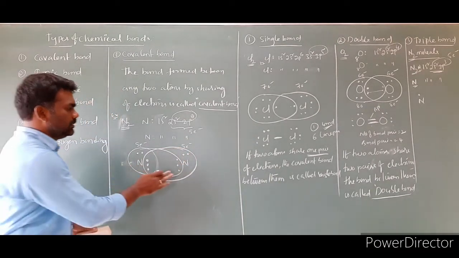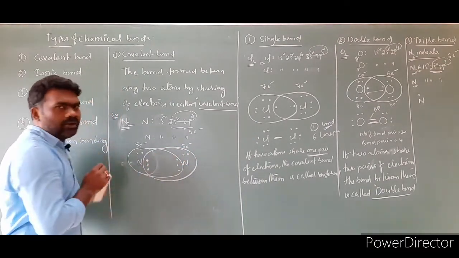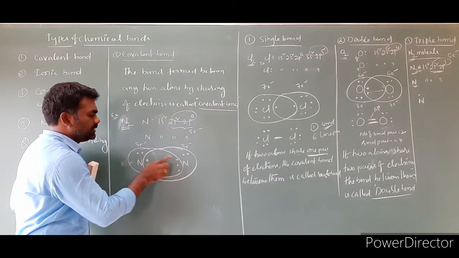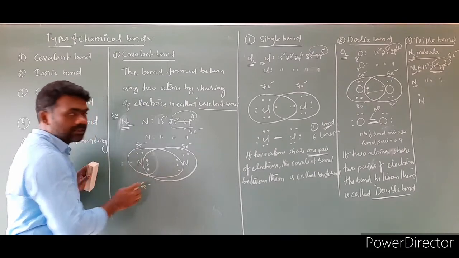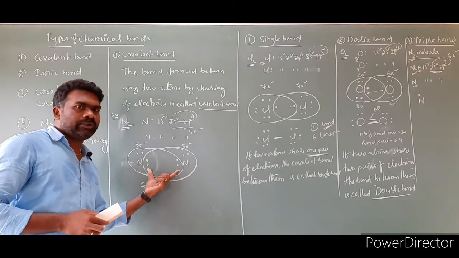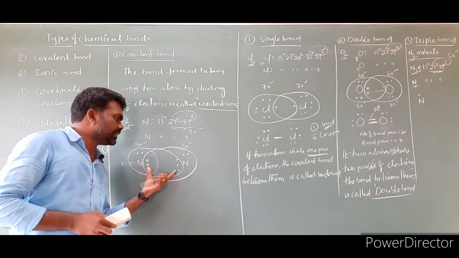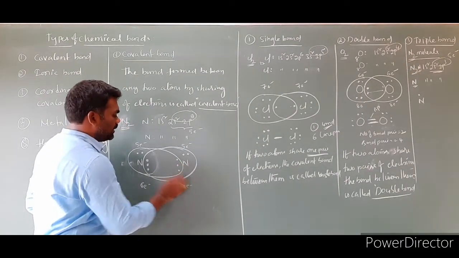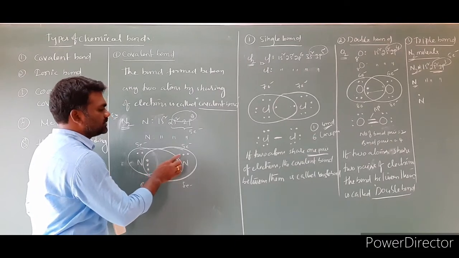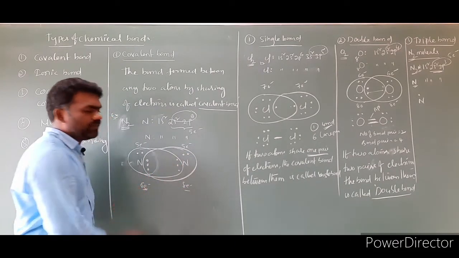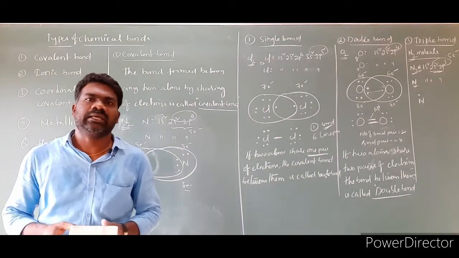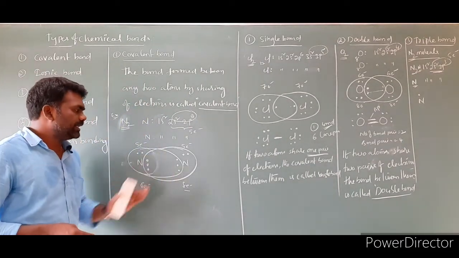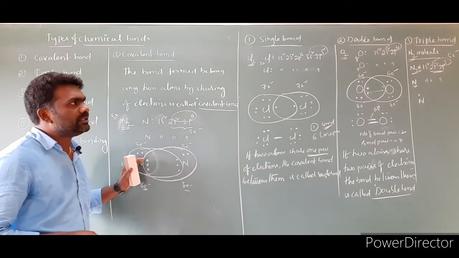Like this. Now, after sharing, how many electrons are there? After sharing, 1, 2, 3, 4, 5, 6, 7, 8. 8 electrons. These 6 electrons belong to this nitrogen, and these 6 electrons belong to this nitrogen also. It also has 8 electrons: 1, 2, 3, 4, 5, 6, 7, 8. So before sharing 5 electrons were there; after sharing they have 8 electrons each. Now, this we have to call a triple bond.